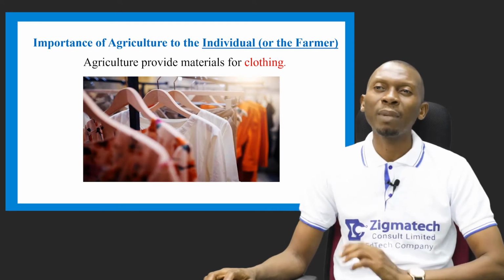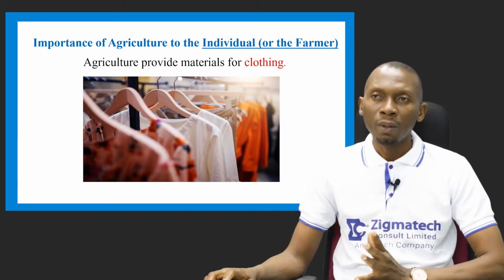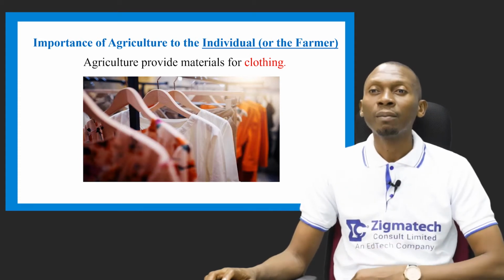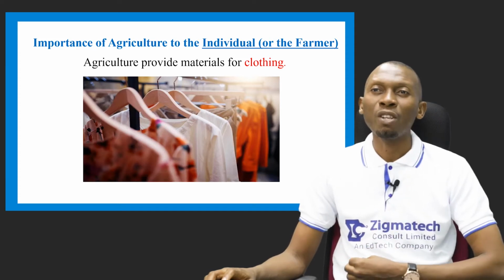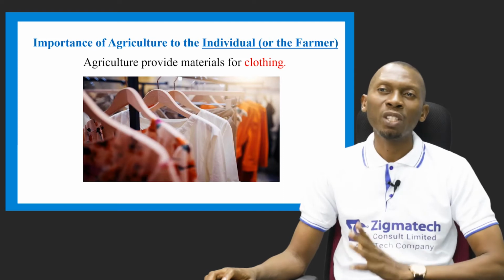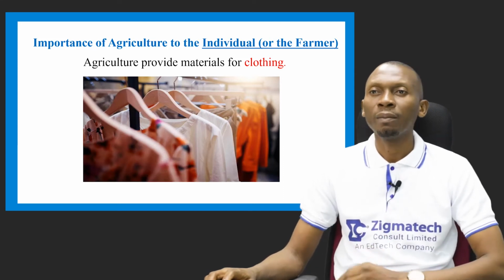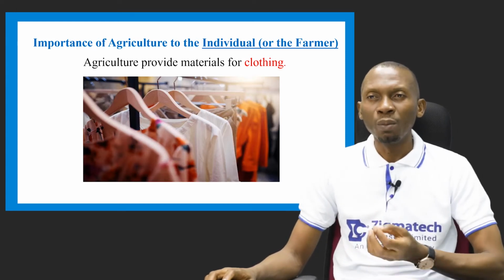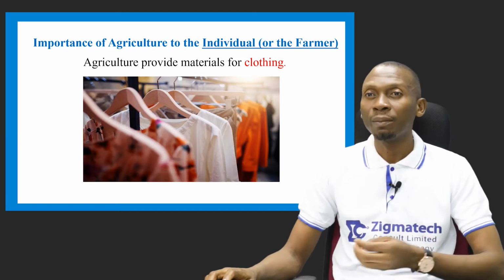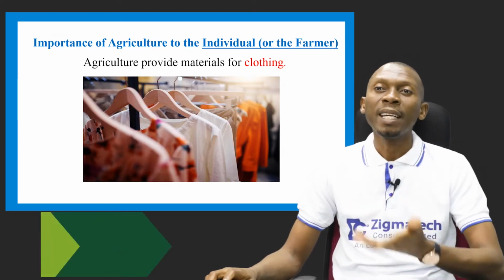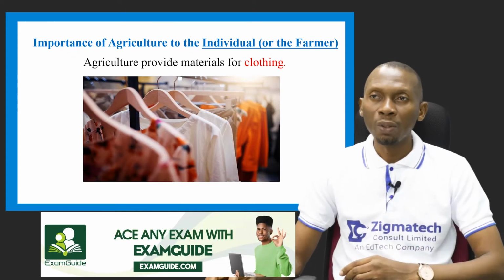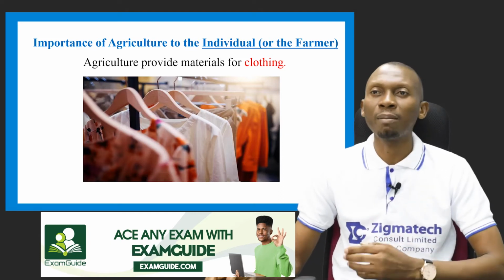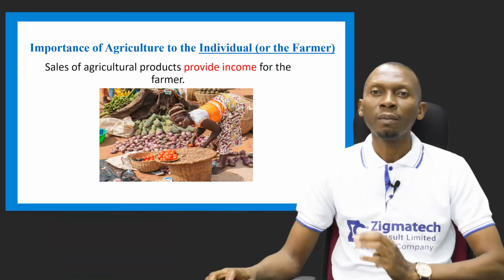Agriculture also helps to provide materials for clothing, things like shirts that are made of cotton, or our belts and bags that are made of leather. So agriculture is a means by which these materials can be gotten for clothing. Through the hides and skin, through certain crops like cotton, which can be processed to help us get materials that can be used for clothing. We also have wool, which is gotten from sheep, that can also be used or processed to help us get materials that can be used for clothing.